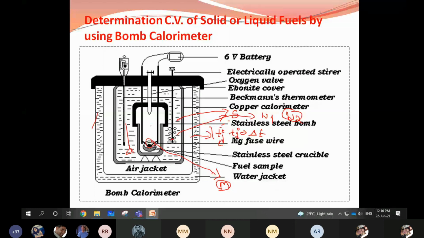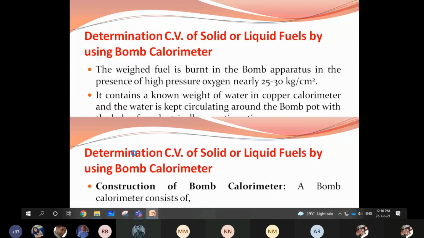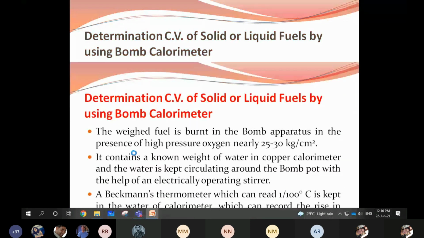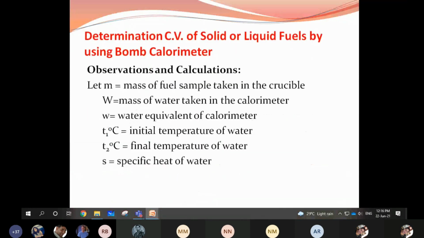After noting down, I'll tell you the construction part. So, where is that equation? Yes, this is the equation. M is the mass of the fuel sample taken in the crucible. Capital W is the mass of water taken in the calorimeter.